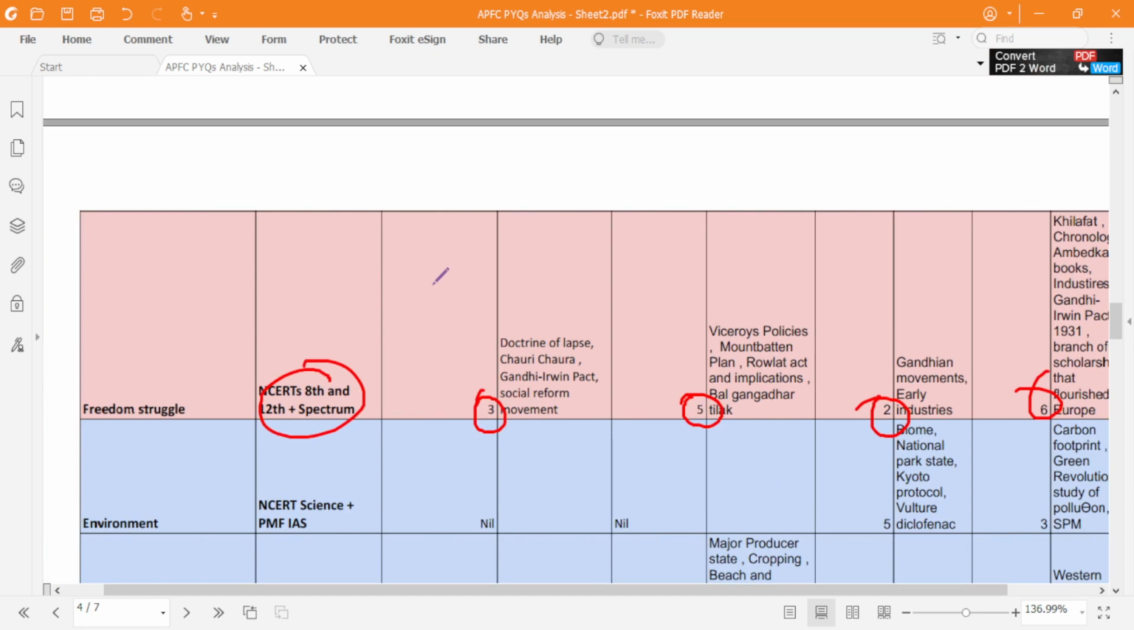So freedom struggle, basically the questions start from the Gandhian phase. Okay, so from 1905 you should start focusing. You can refer to Spectrum for this. Spectrum plays a very important role.